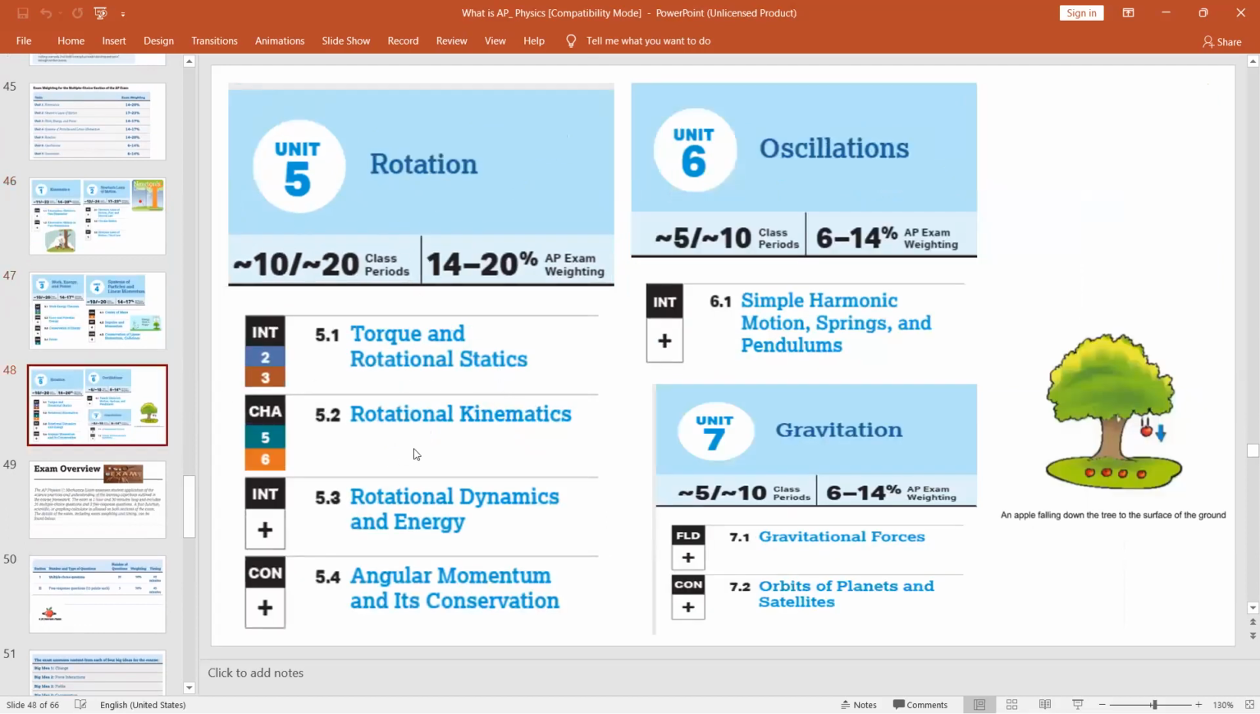Rotation: you have torque, rotational statics, and rotational kinematics, 4 parts. Oscillation, a smaller one, 1 unit: simple harmonic motion, spring and pendulums. Gravitation: gravitational forces, orbits, planets, and satellites.